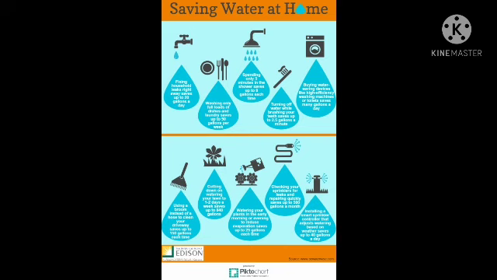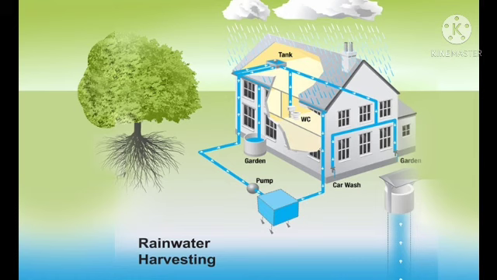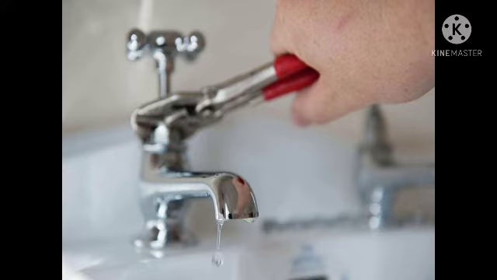You can use sprinklers, and you can use a little amount of water for washing. While watering the plants, I told you that you can use sprinklers. When washing the hands, use a little amount of water. The most important one is rainwater harvesting. The rainwater can be collected and used for our various activities. If the taps in your house are leaking, you have to inform your parents so the leaking taps can be fixed. We have so many methods for saving water.